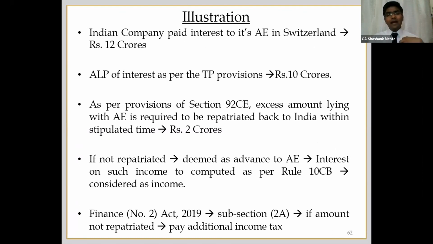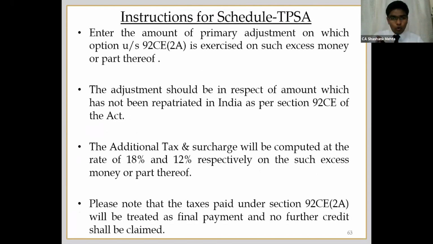But I'm not getting that amount back because of XYZ regulation rules, etc. So in that case, what I can do is, on the excess amount of 2 crore which is lying with the Switzerland company, I can pay additional income tax at 18%, on which 12% surcharge will be applicable and 4% education cess. Once I pay that, I will not be required to do any secondary adjustment. The computation of income, interest income, etc., will not apply. And the tax which I am paying will be applied only towards this liability. So if you are paying the tax under this sub-section 2A, it cannot be adjusted against your normal tax liability.